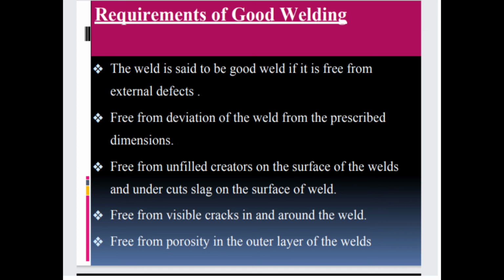Next is requirements of good welding. The weld is said to be good weld if it is free from external defects, free from deviation of the weld from the prescribed dimensions, free from unfilled craters on the surface of the weld and undercut slag on the surface of weld, free from visible cracks in and around the weld, and free from porosity in the outer layer of the weld.